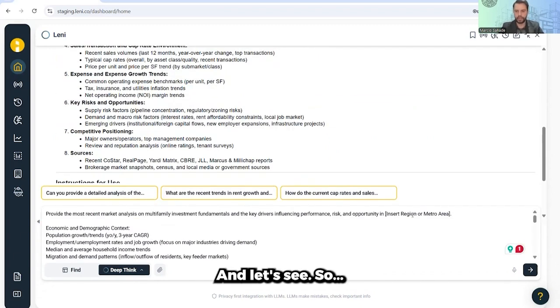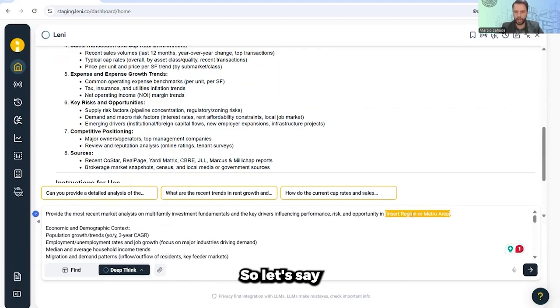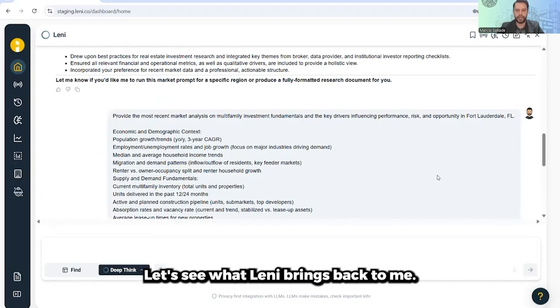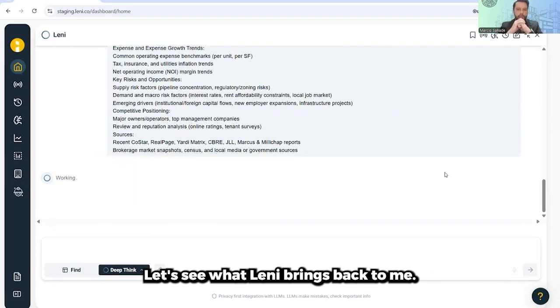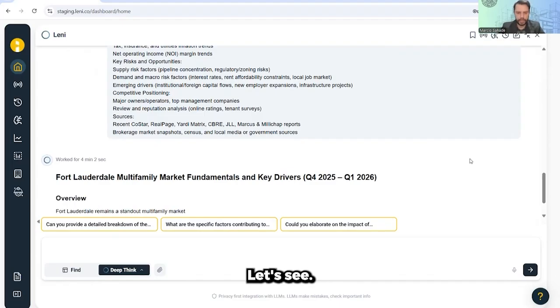And let's see. I was talking to a friend that lives in Fort Lauderdale this morning, so let's say Fort Lauderdale. Let's see what Leni brings back to me. There we go.